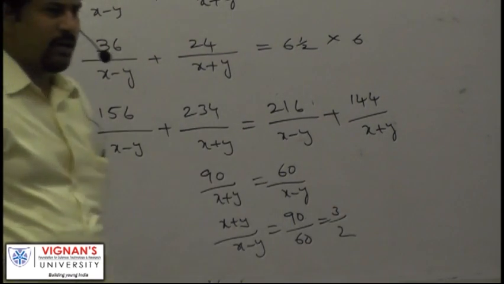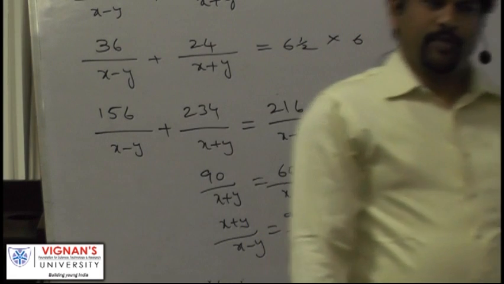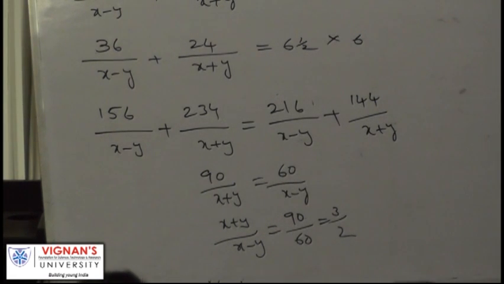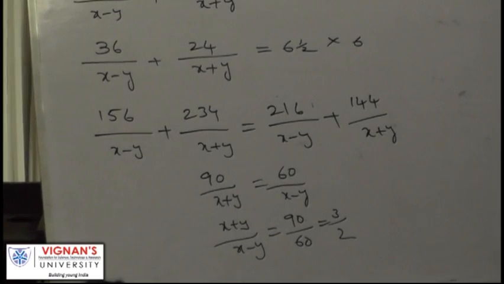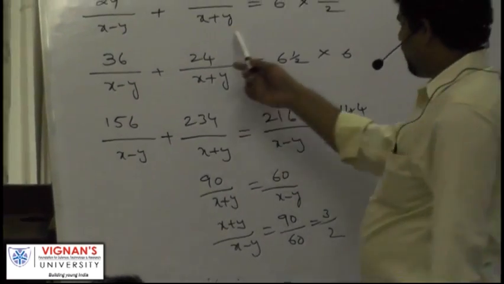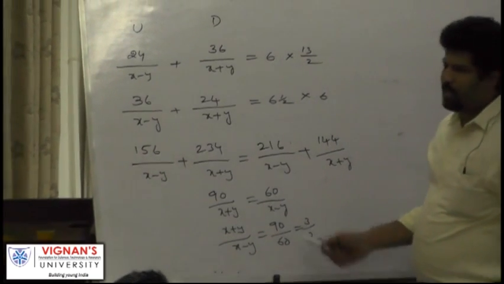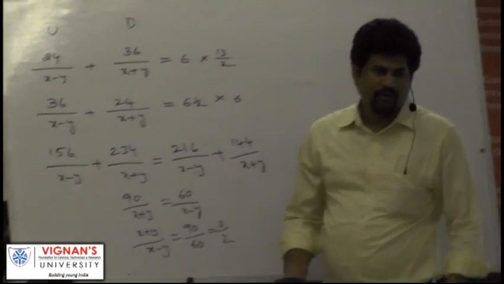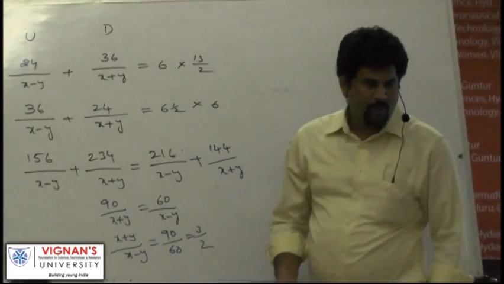I am not solving these two equations. If you solve, it takes a lot of time. So what I am doing is trying to establish the ratio between the downstream speed and upstream speed, x plus y and x minus y, so that I can substitute these values in the equation. If at any point they satisfy the equation, they are our values. Are you getting my point?